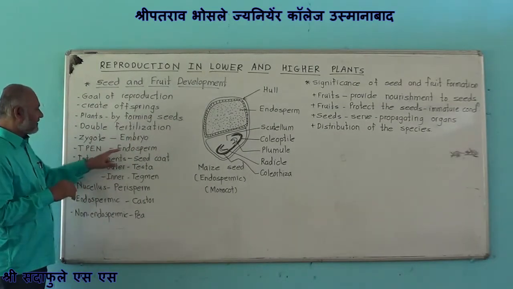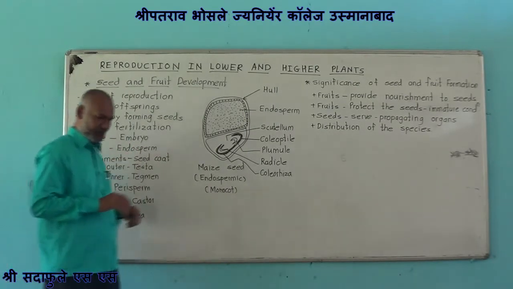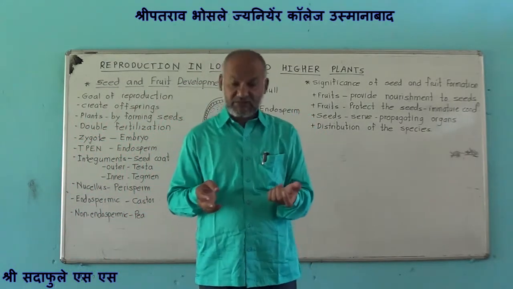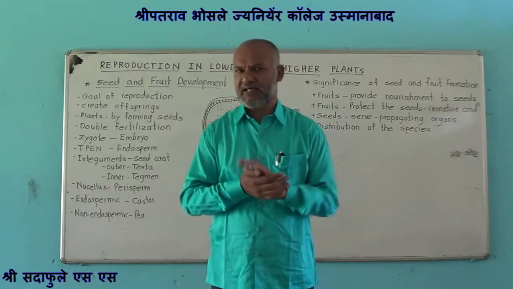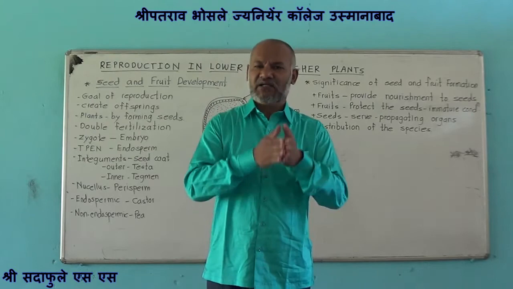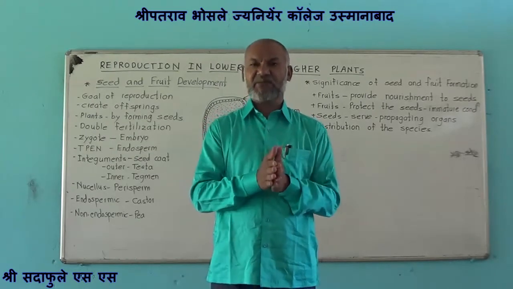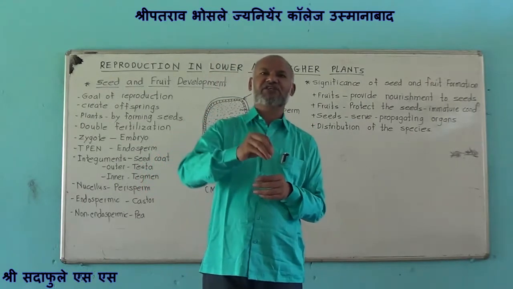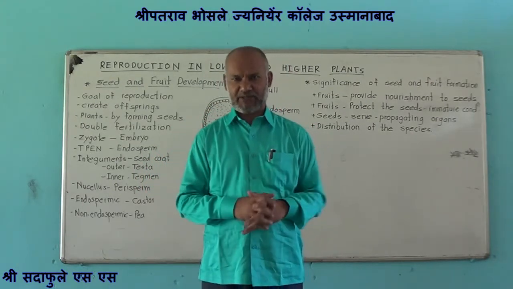Now, there is formation of endosperm. In last lectures, we have studied development of endosperm and embryo. The development of embryo and endosperm takes place simultaneously, and this endosperm provides nourishment to the developing embryo.